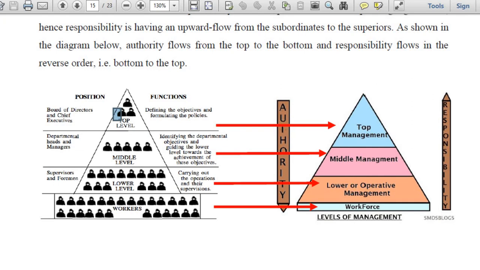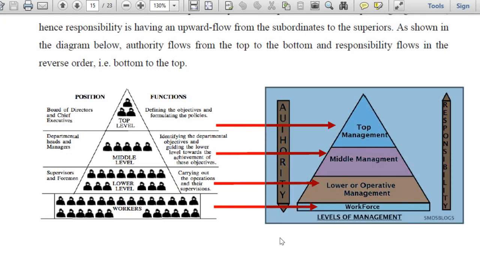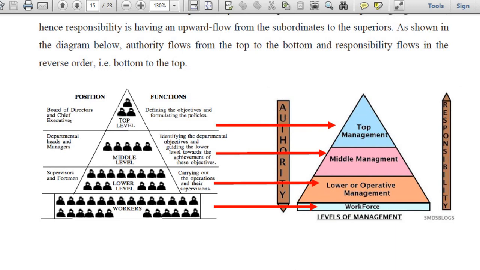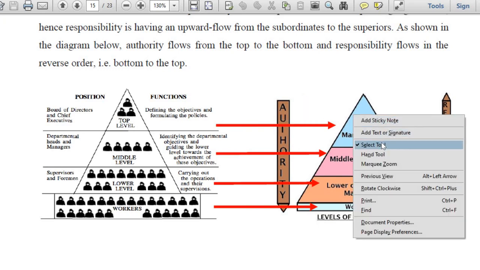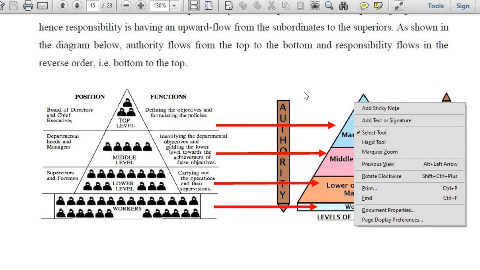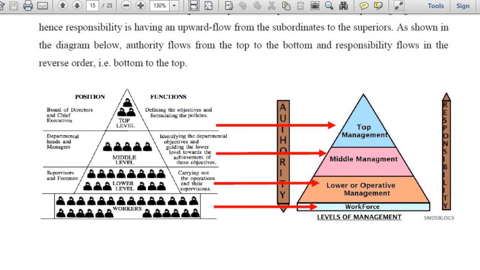And there are two pencil kind of shapes. Have you seen it? So this one is about authority. You see, this pointed portion is at the bottom and the flattened portion is at the top. And here it is just the reverse. What does it mean? It means it moves downward. Understood? It moves downward. Authority is vested mainly with the top management people, and responsibilities are basically with the lower management people. So remember, very, very important, authority and responsibility.